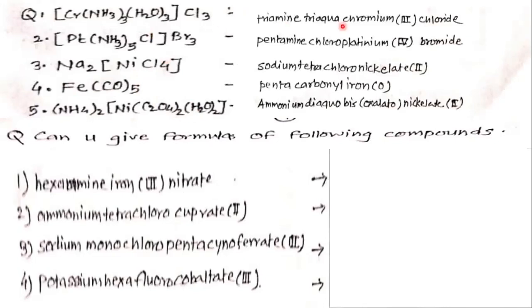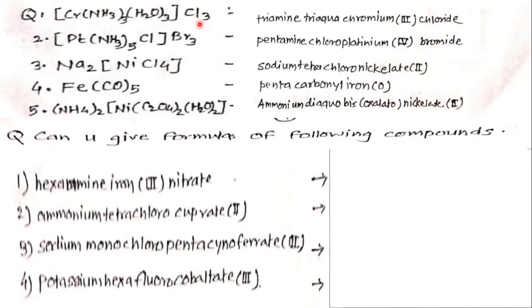Triamine triaquo chromium 3 chloride. So amine and aquo, AQ and here AM, so this comes first in alphabetic order. So triamine triaquo chromium. We must find the oxidation number of chromium. The counter ion Cl3 means on dissociation it will give 3 Cl minus.